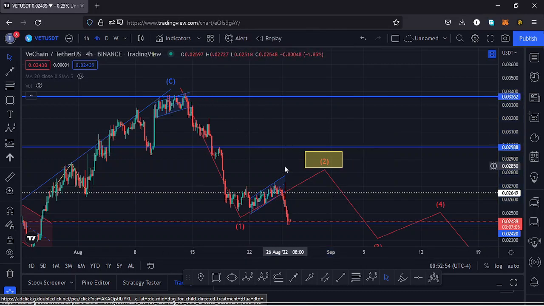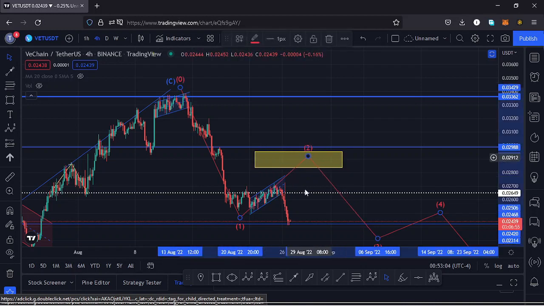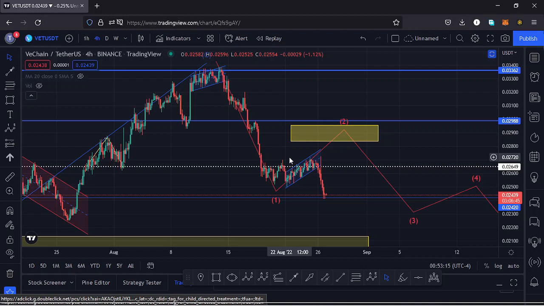And I initially expected that we were going to see a bit of a pump over here and get into this yellow target area to maximize the formation of a wave 2. And that gives me the two possible scenarios that can play out here on this chart.